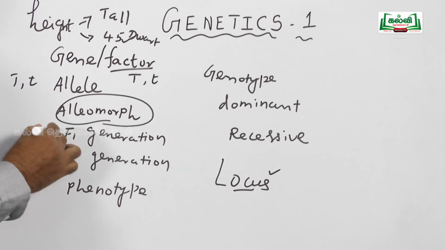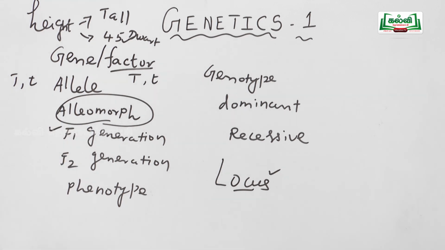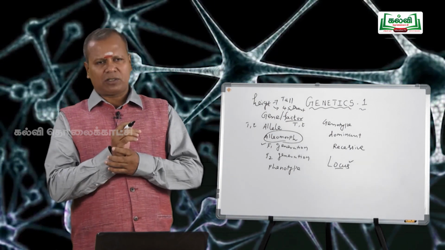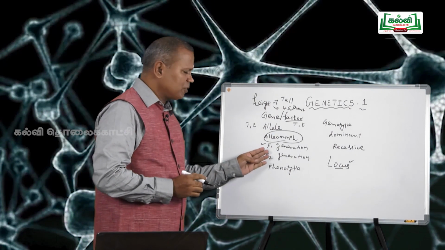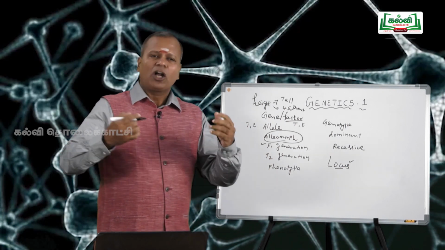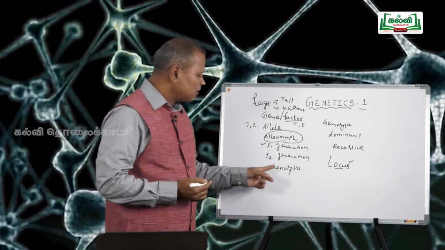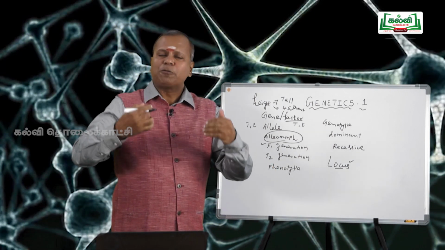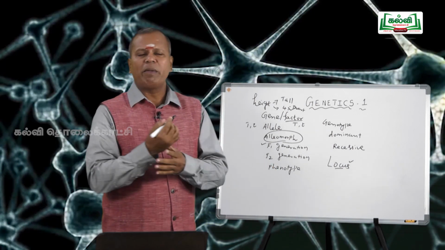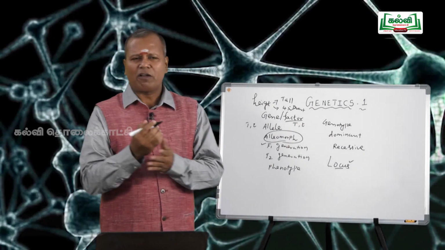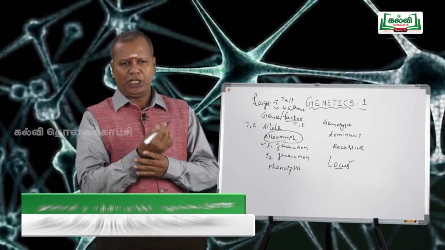Then F1 generation, the generation produced by crossing two pure parental stocks. What is F2 generation? The generation produced by crossing two F1 hybrids. Then what is a phenotype? Physical expression of a character is said to be phenotype. What is genotype? Genetic expression of a character is said to be genotype.